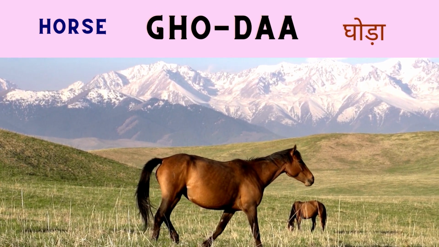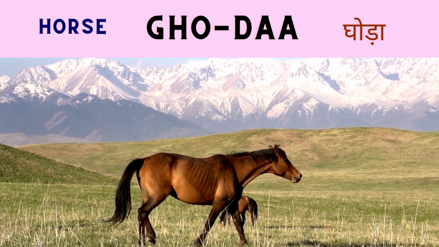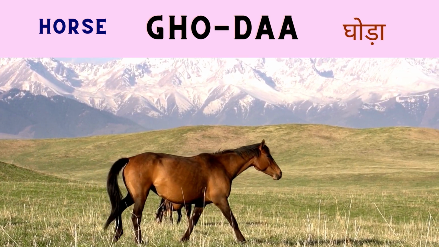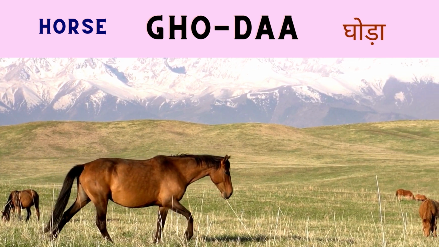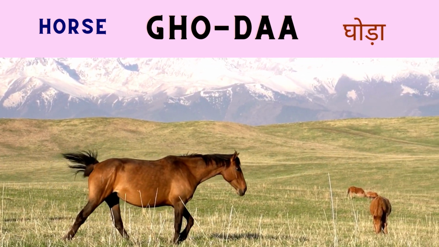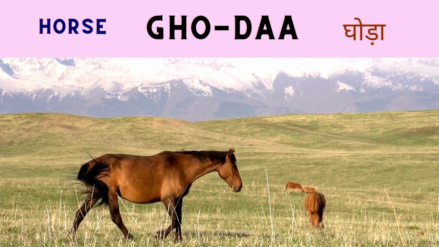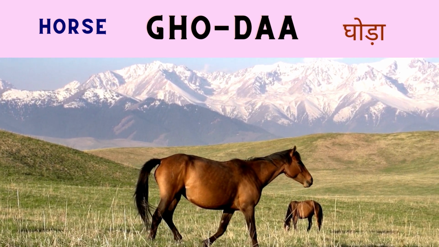And horse. Horse is known as ghoda in Hindi. So the pronunciation of D is that of the retroflex d and not the regular d. So it is not the regular d, it is ghoda in Hindi.